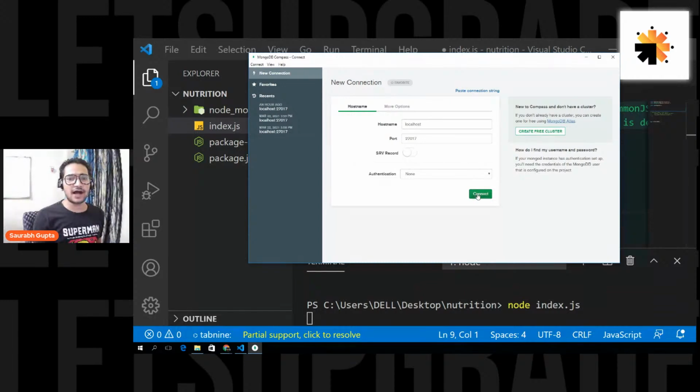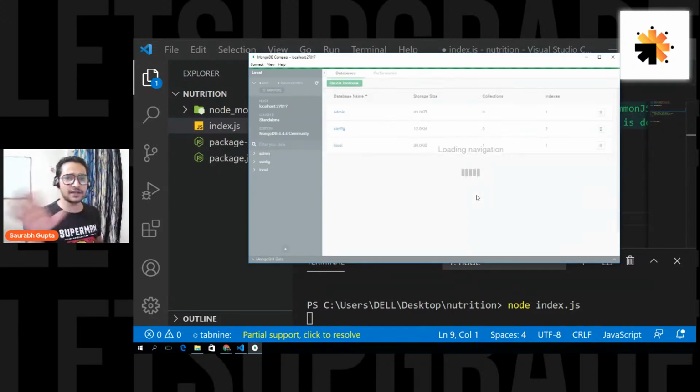Okay, then after that, see again, your MongoDB server is named localhost because it's a local PC, and the port number for the MongoDB server is 27017. Just like our Node.js server had port number 8000, you have 27017. So let's perform connect, and here we go.